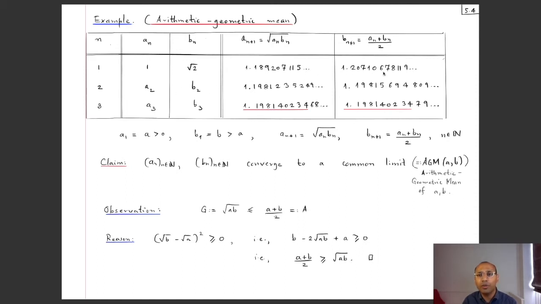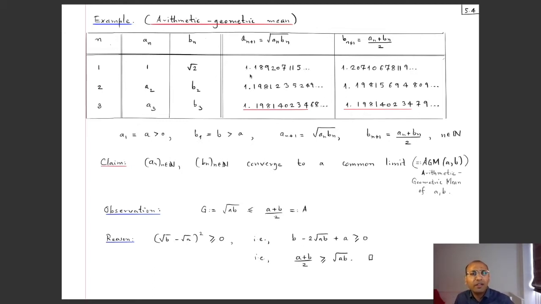So now I've got a2 and b2. Then a3 will be the geometric mean of a2 and b2, so it will be square root of a2 b2. The square root of their product turns out to be this. b3 will be the arithmetic mean of a2 and b2, so a2 plus b2 divided by 2, which turns out to be this one. Now that I've got a3 and b3, a4 will be square root a3 b3, which turns out to be this, and b4 will be a3 plus b3 divided by 2, which turns out to be this.